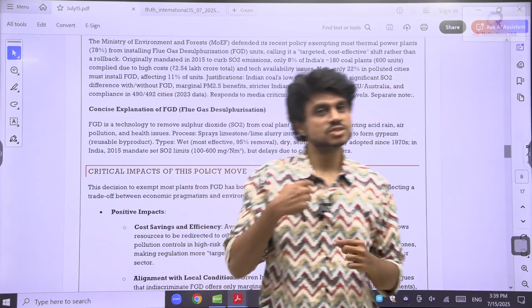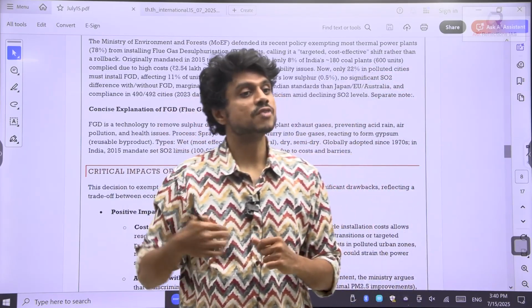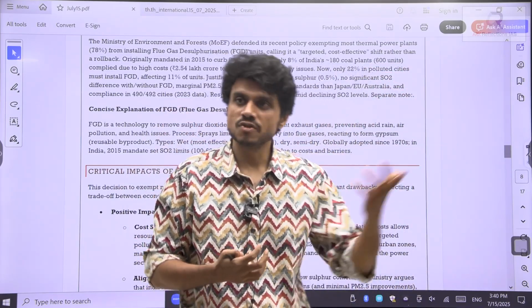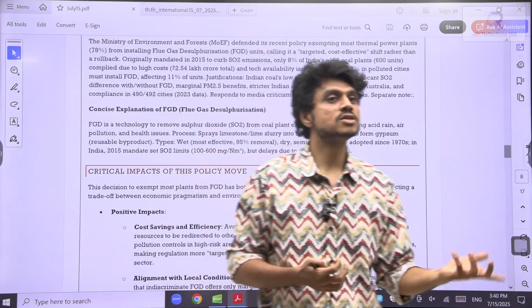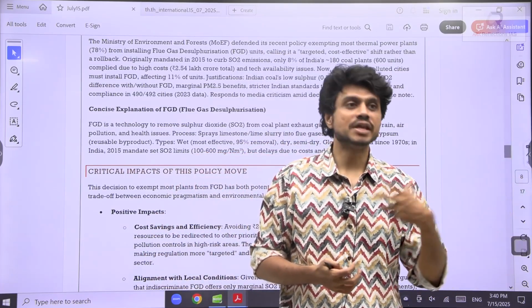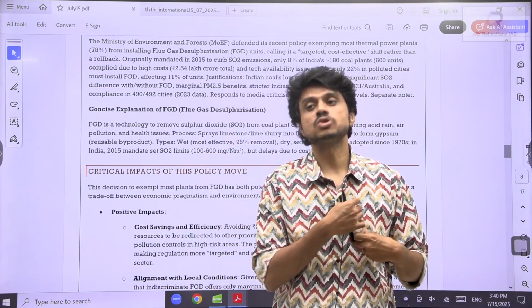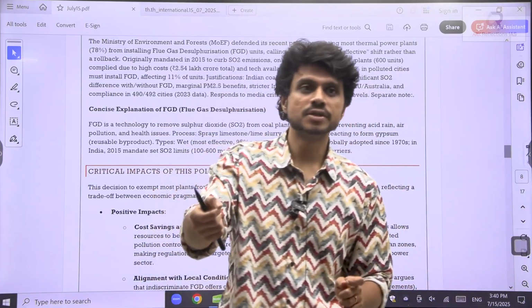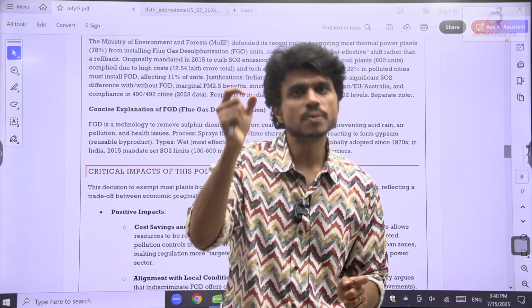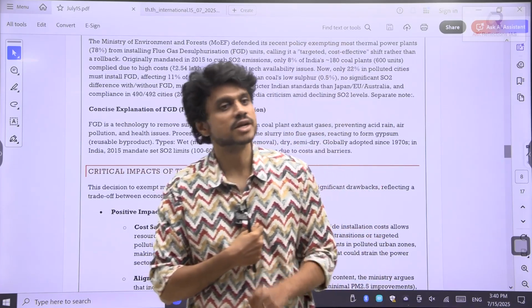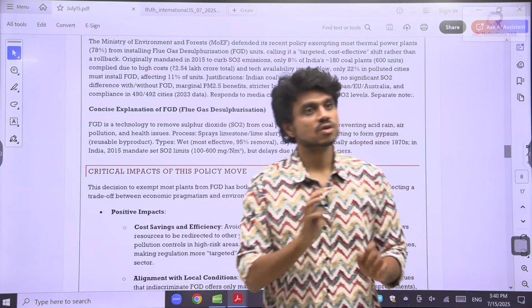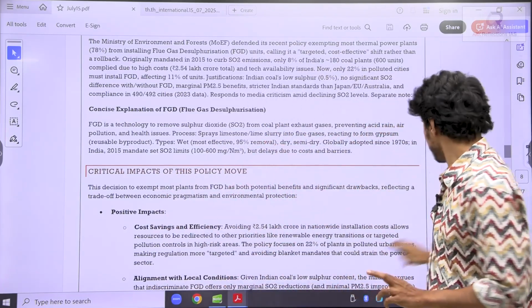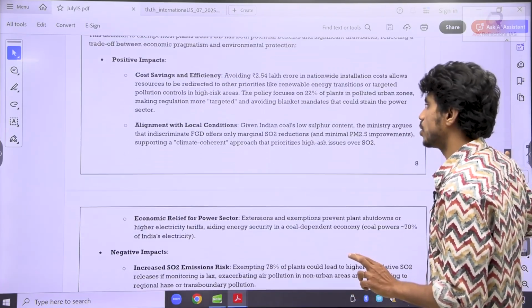It may also affect our population, because sulfur dioxide is a pollutant and also plays a role in acid rain. When inhaled, this can cause breathing problems and toxicity. This can also lead to the formation of PM 2.5 materials, very minute particles, which can cause breathing related problems and toxicity in our body. So these are the points that I'll mention.